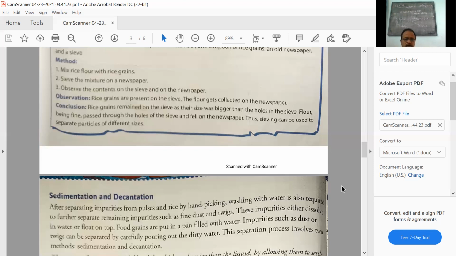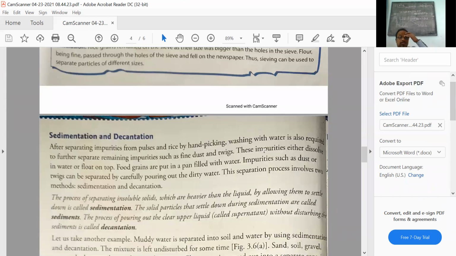Now the process involves two methods called sedimentation and decantation. First, the meaning of sedimentation. Actually, they have taken the example of wheat and rice, etc. Don't worry, sedimentation is a simple method.